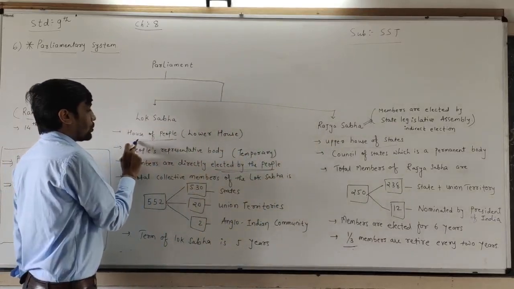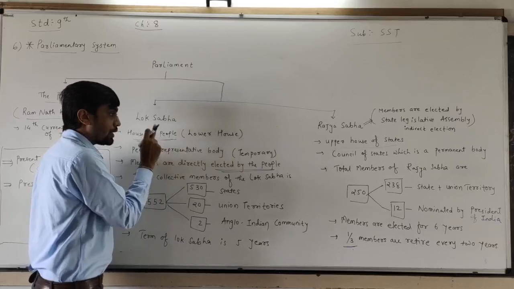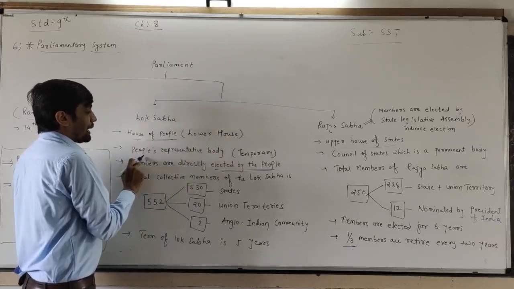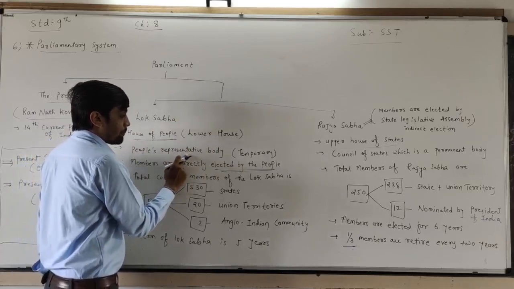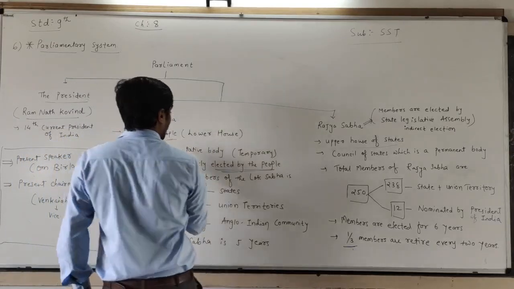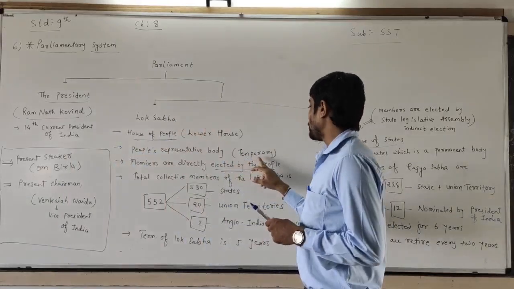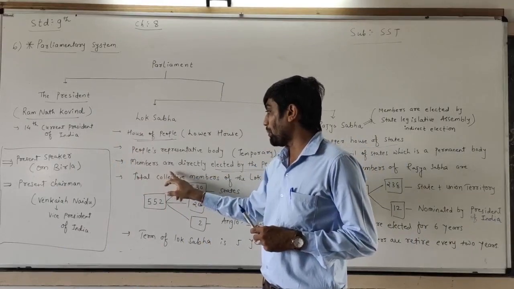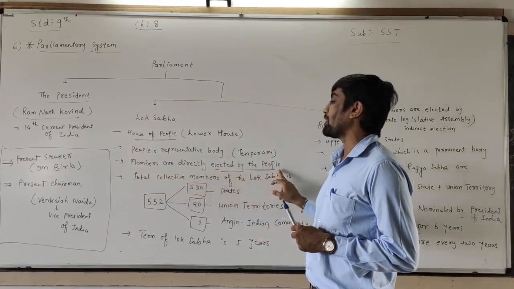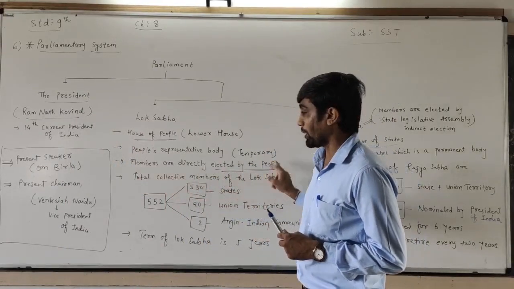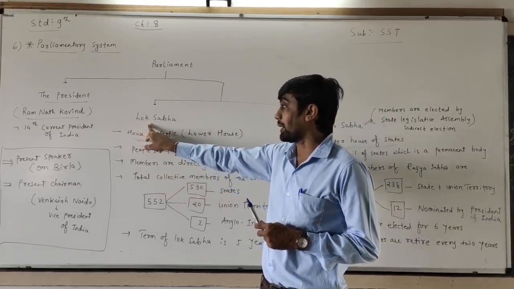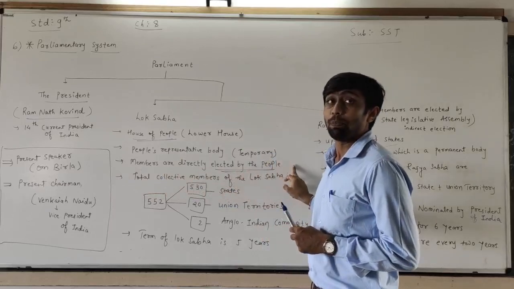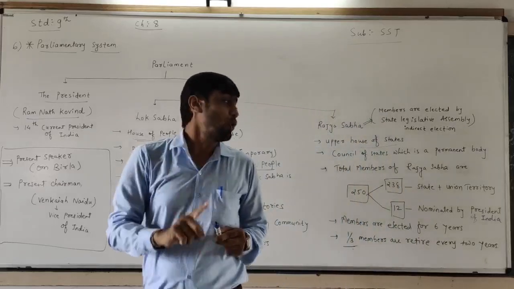Lok Sabha is known as the House of People. It is also called the lower house. Lok Sabha is also known as the people's representative body. The Lok Sabha is a temporary house. In the Lok Sabha, the members are directly elected by the people by giving their vote. Dear children, I repeat: the Lok Sabha members are directly elected by the people. It means people are giving the vote.